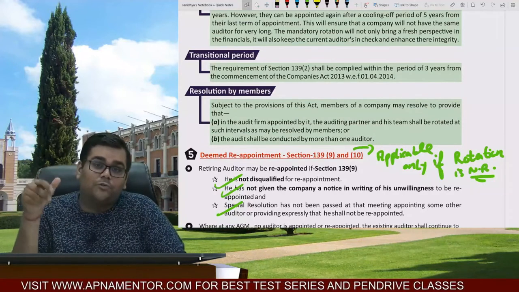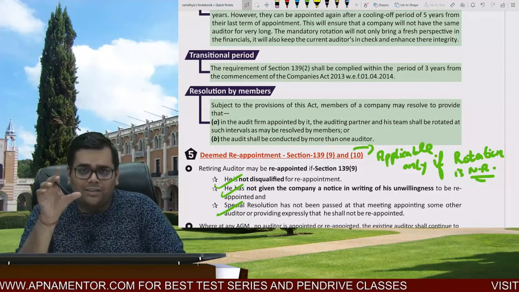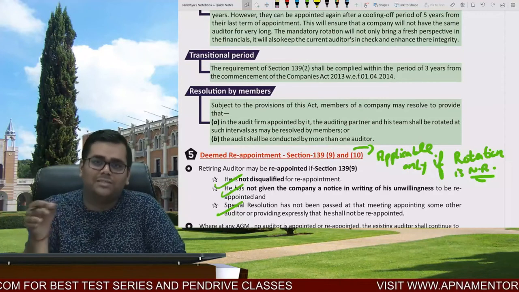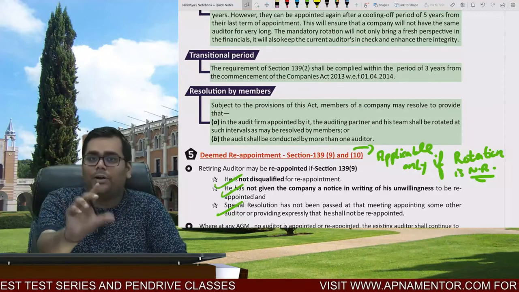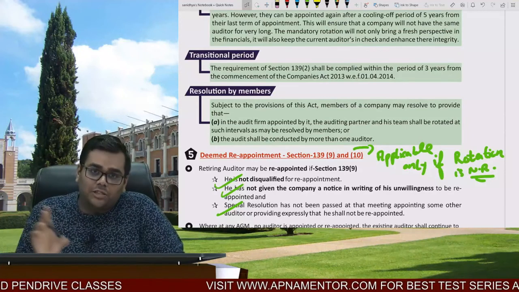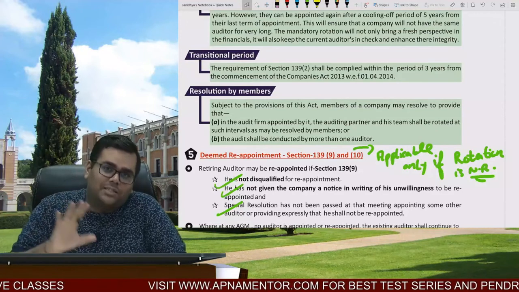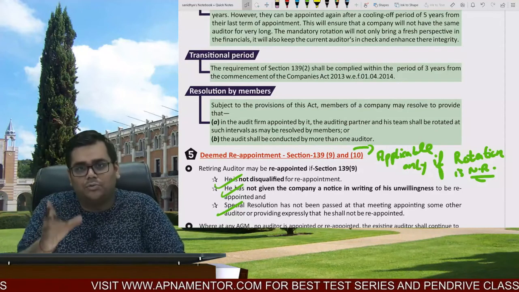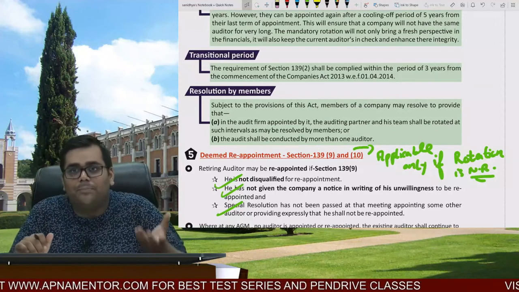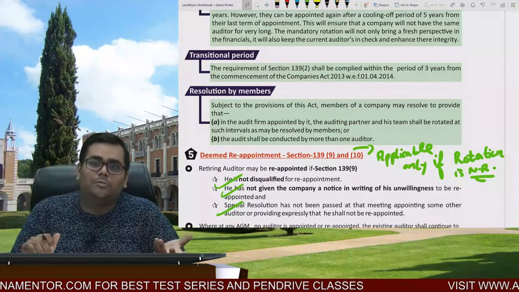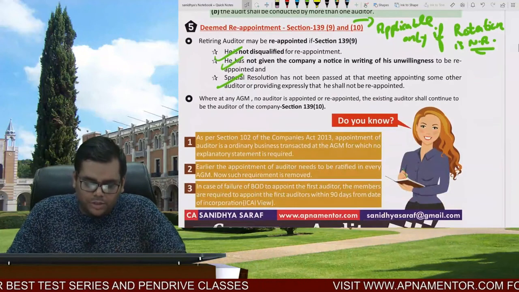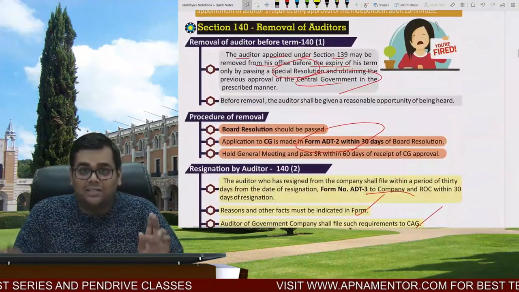Then we have studied the concept of rotation, subsection 2 to subsection 4. You can even write the subsection number in a broad category. For example, if you don't remember specifically which subsection consists about that particular point of rotation, if a question comes upon rotation, you can just write that the provision pertaining to rotation of auditors have been governed in section 139 subsection 2 to 4 of chapter 10 of Companies Act 2013, read with the Companies Audit and Auditor rules. Then we have learned about deemed reappointment, 139 subsection 9 and 10. We have learned about casual vacancy, that is the concept of 139 subsection 8. So these are the different provisions that you need to remember in this very section, that is section 139.